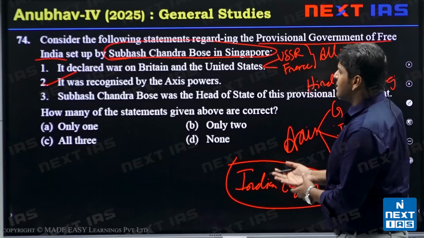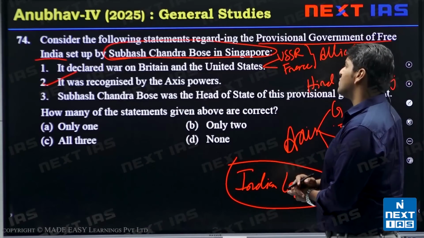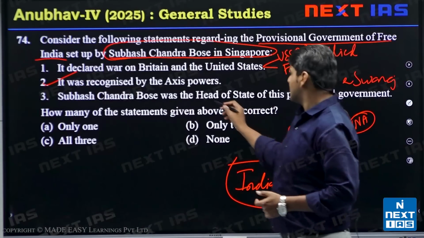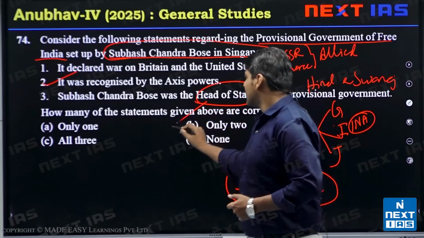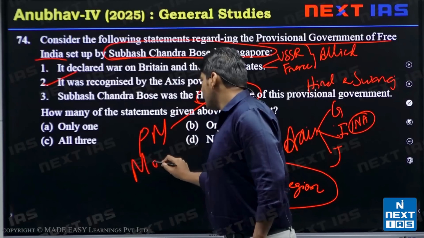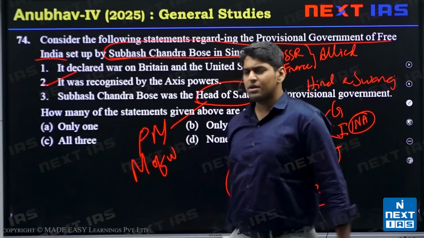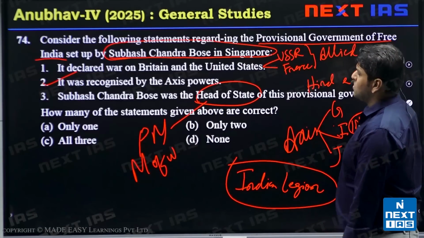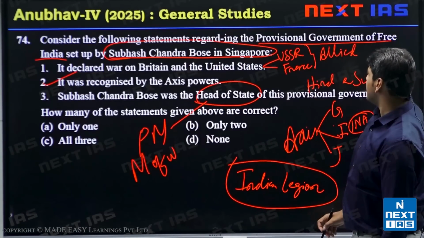Next, the third statement says Subhash Chandra Bose was the head of the state of this provincial government. Yes, he was the head of the state. He was the prime minister. He was the minister of war. He wore many hats in that government. So this was about Subhash Chandra Bose and the INA.